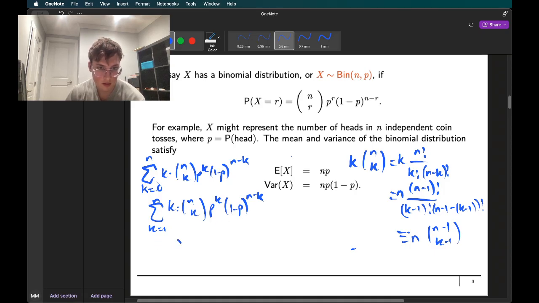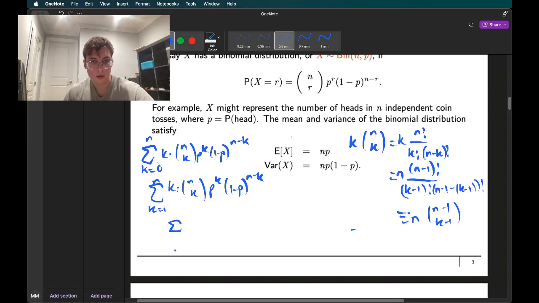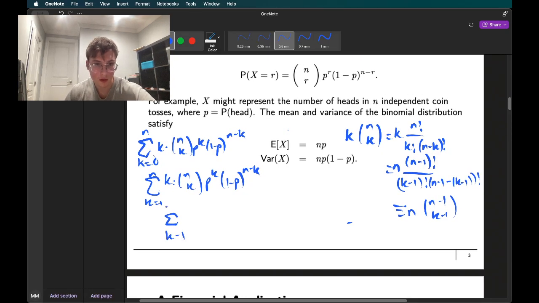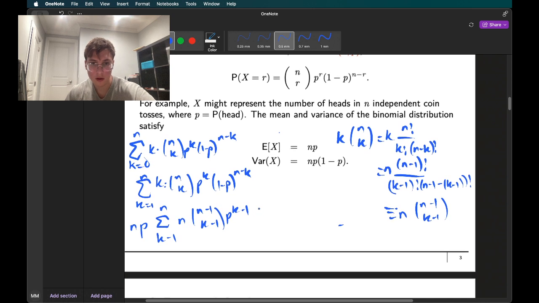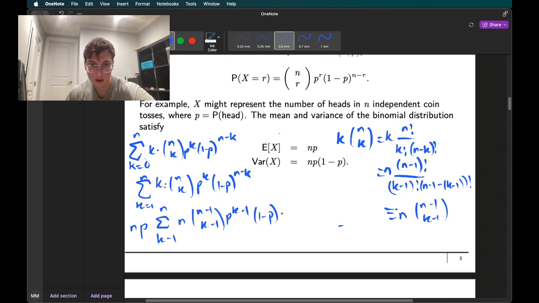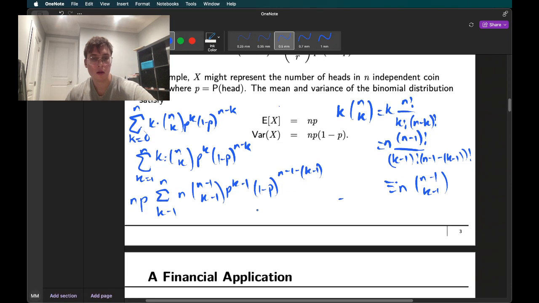And so let's rewrite this entire expression as, from the right, k minus 1, n, we took out an n and we took out a p. And then we rewrote this thing, so n minus 1, k minus 1, p to the k minus 1. And then here we are going to rewrite this as n minus 1, same trick, minus k minus 1. So now we're going to replace k by itself, just minus 1. And then we're going to replace n.